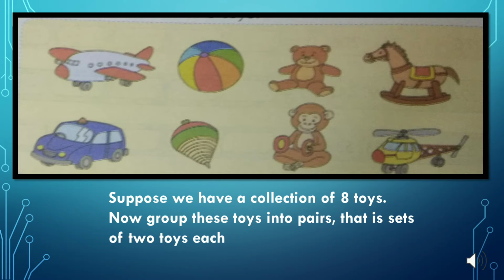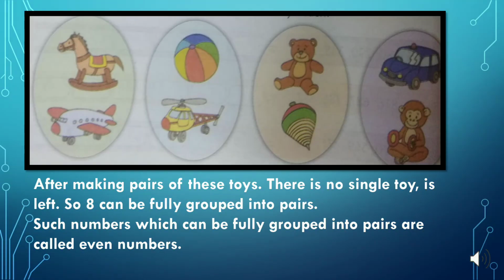Suppose we have a collection of 8 toys. Now group these toys into pairs, that is sets of 2 toys each. After making groups of these 8 toys, there is not any single toy left. It means 8 toys can be fully grouped into pairs. Such numbers which can be fully grouped into pairs are called even numbers.